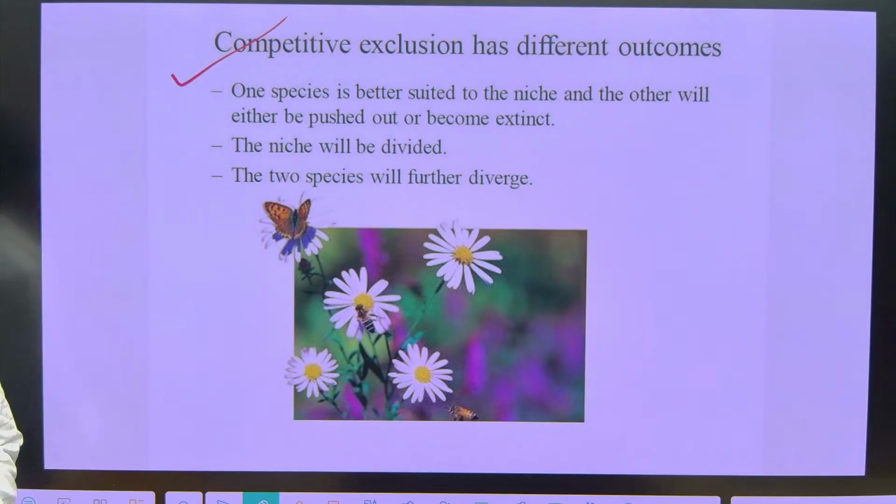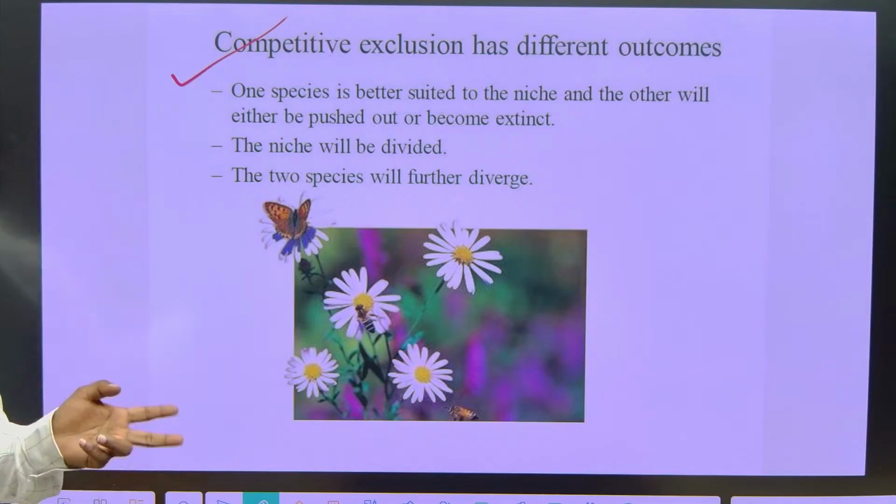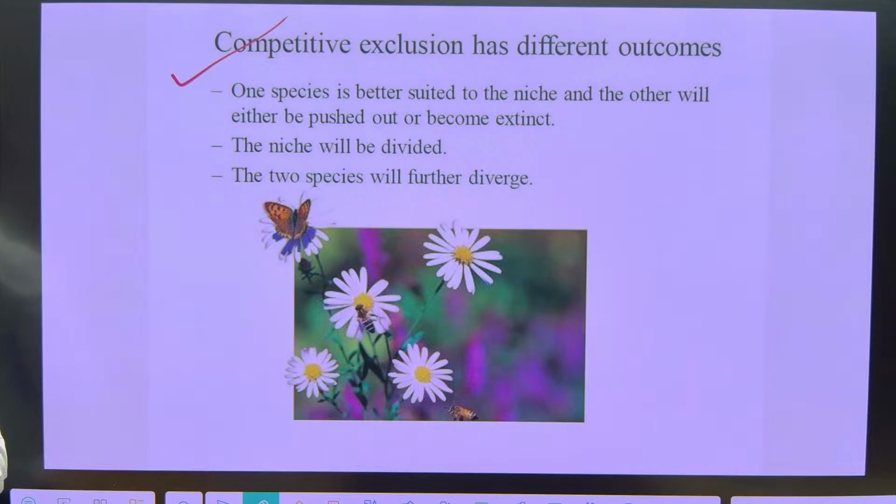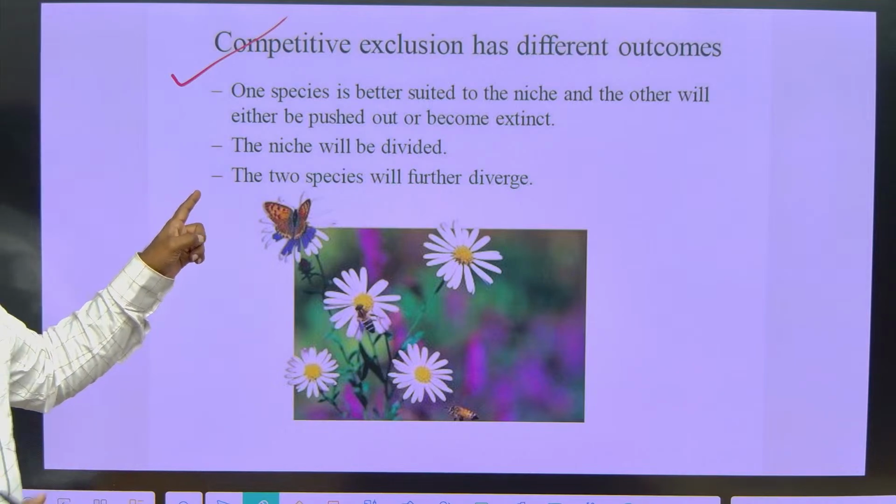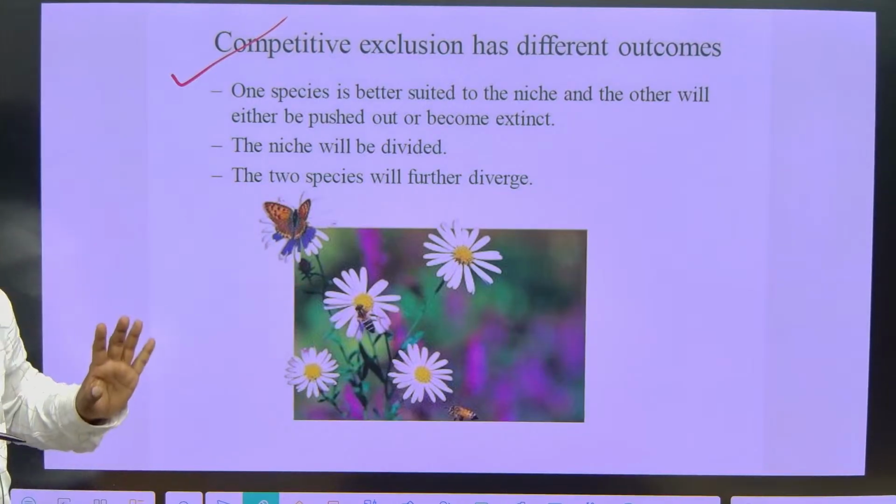Suppose an example, there are 2 chairs and there are 2 people. Here 2 conditions will happen. If 2 people are competing for 1 chair instead of sitting in the 2 chairs, then what happens? Definitely one fellow has to be eliminated. The other outcome is what? 2 can take 2 chairs and both can sit together. The same thing will happen in nature also.